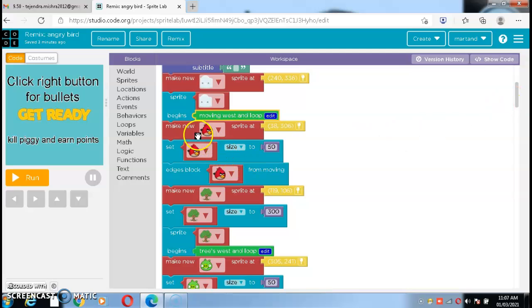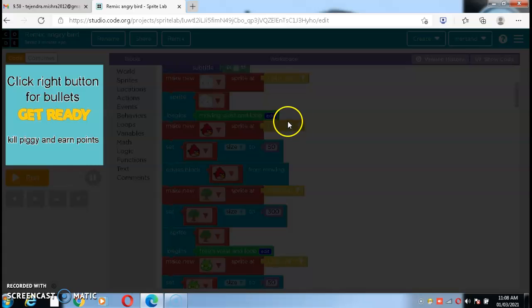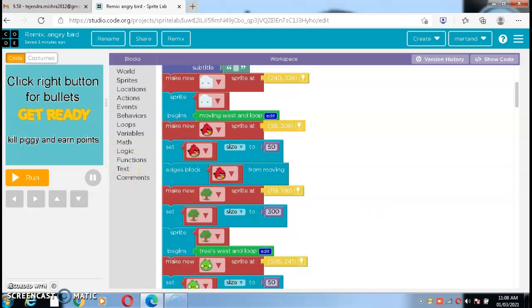Now my next code is make a new sprite at 38, 306. This is the location from where you can select your x-axis and y-axis position. Set Angry Bird size as 50. Edges block Angry Bird from moving.